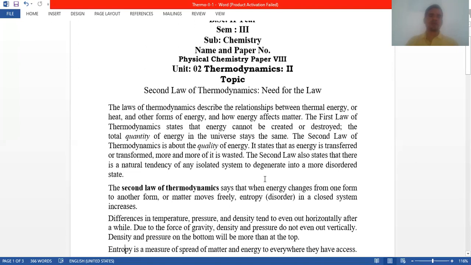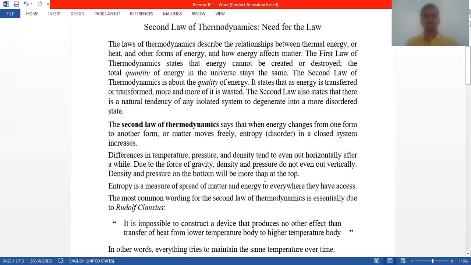Again, the second law of thermodynamics states that when the energy changes from one form to another form, or the matter moves freely, entropy in a closed system increases. Differences in temperature, pressure, and density tend to even out horizontally after a while. Due to the force of gravity, density and pressure do not even out vertically. Density and pressure at the bottom will be more than at the top. Entropy is a measure of the spread of matter and energy to everywhere they have access.